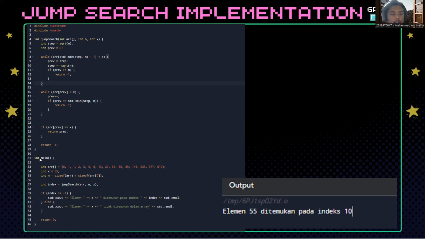That's the integer main. The main function serves as the entry point for the program execution. The array is 0, 1, 1, 2, 3, 5, 8, 13, 21, 34, 55, 89, 144, 233, 377, 610.